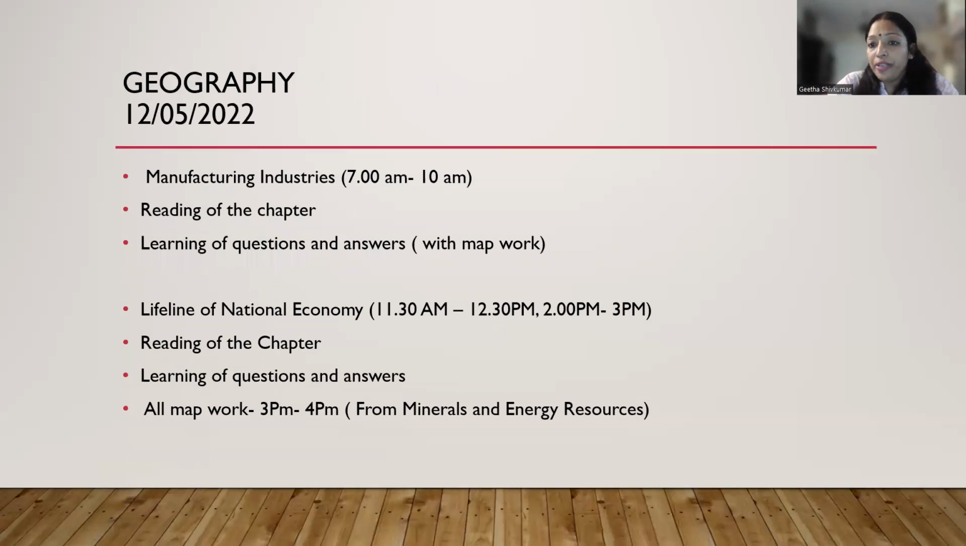Then geography. Okay, so now we have completed history, we have completed democratic politics, we have completed our economics. Now what is remaining? It's only geography which is remaining. So we will be starting from 7 o'clock. Okay, and when we are going to start? We are going to start on 12.5. Okay, so we will be starting from manufacturing industry. So 7 to 10 a.m. is more than sufficient to complete this chapter, to read and to learn all the map work from this chapter.